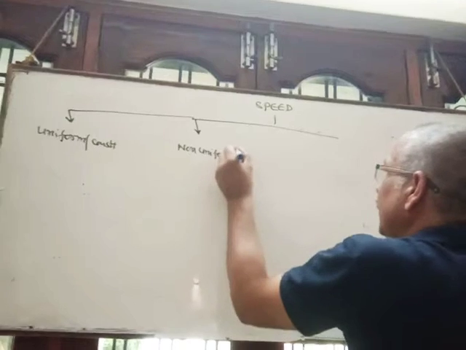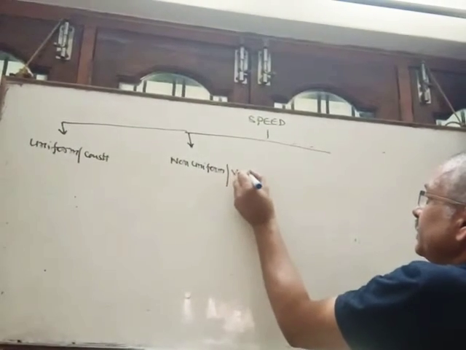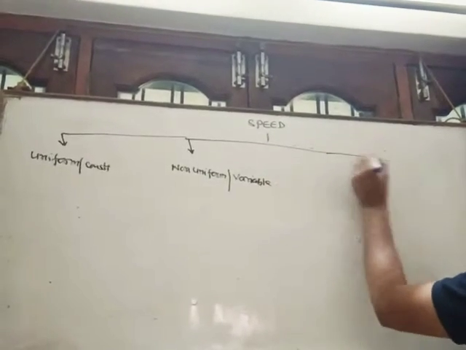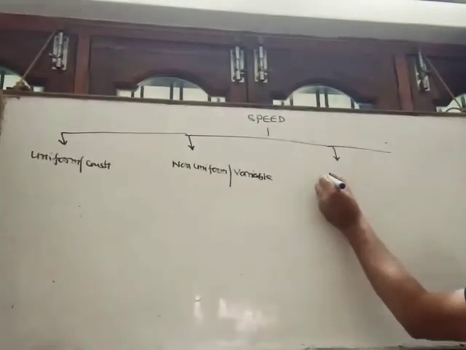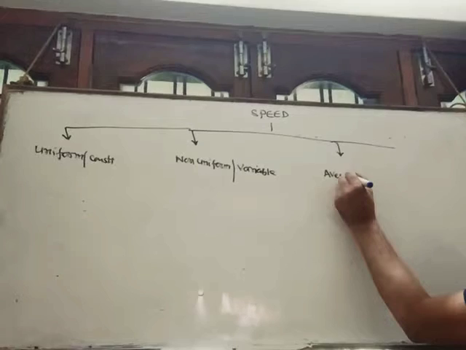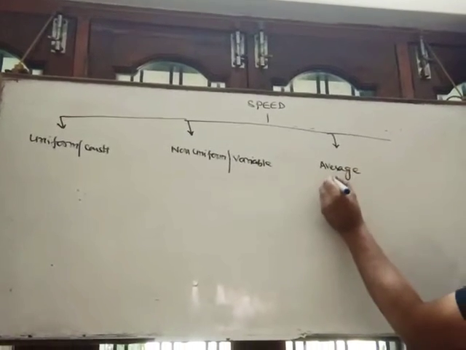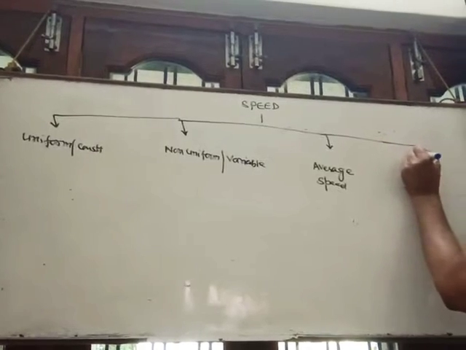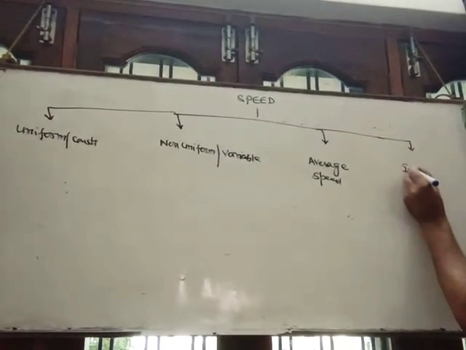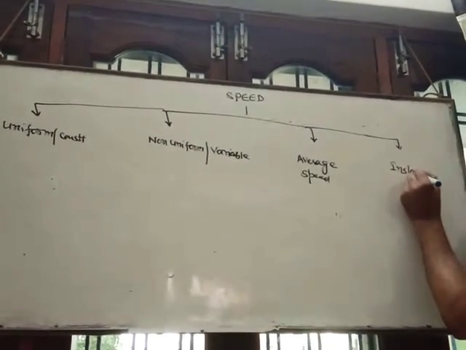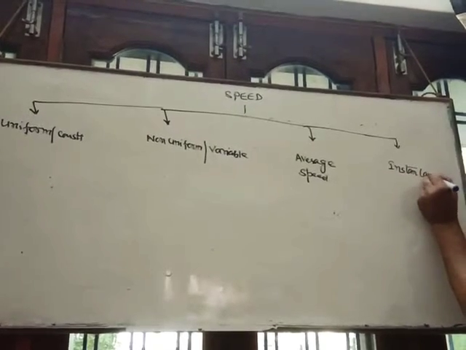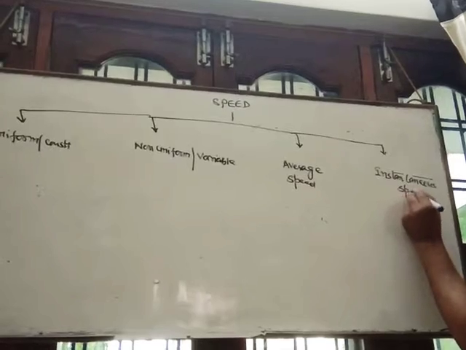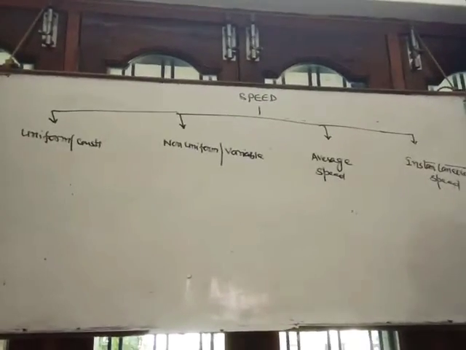It is also called variable speed. Third, average speed. And fourth, instantaneous speed. Let's see one by one.